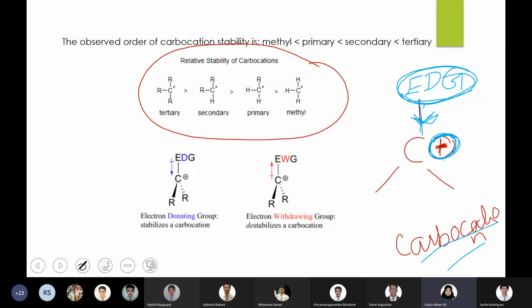Right? And you can say in the other way, the positive charge of a carbocation is because they have lost the electron, right? It was having a bond and that bond is broken and the lone pair has gone with the other atom. That is why the positive charge, because the carbon has lost its electron. So that loss, or the poverty of the electron, can be somehow managed by the electron push by the electron donating group, right?